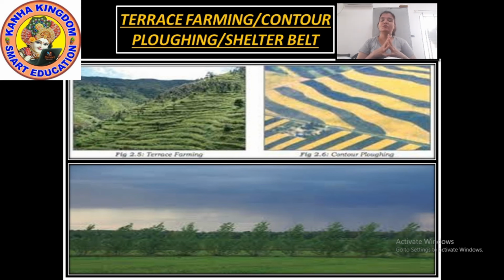Terrace farming is done on the terraces, so that soil erosion can be stopped. Okay, and the contour ploughing, where a natural barrier is formed for the water to flow down the slope. So these are some kinds of soil conservation which can be done.